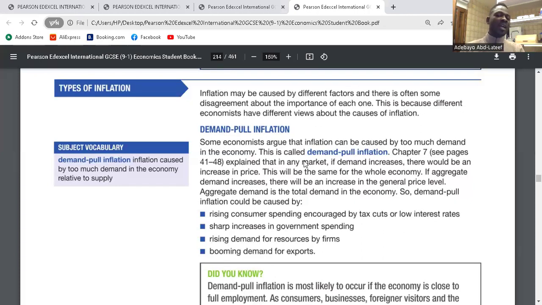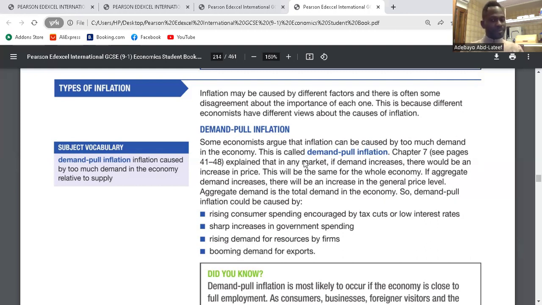Number one, rising consumer spending encouraged by tax cuts or low interest rates. What is the reason for increasing consumer spending? It could be a result of tax cuts or low interest rates. Let's take it one at a time. If there's a tax cut, it means disposable income increases for households. As a result, they can spend more, which increases their purchasing power. As a result, demand pull inflation would come because demand would have increased in that economy.